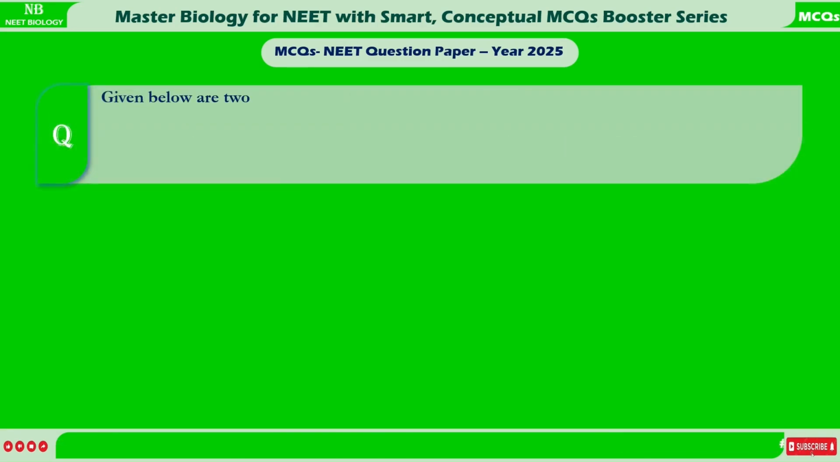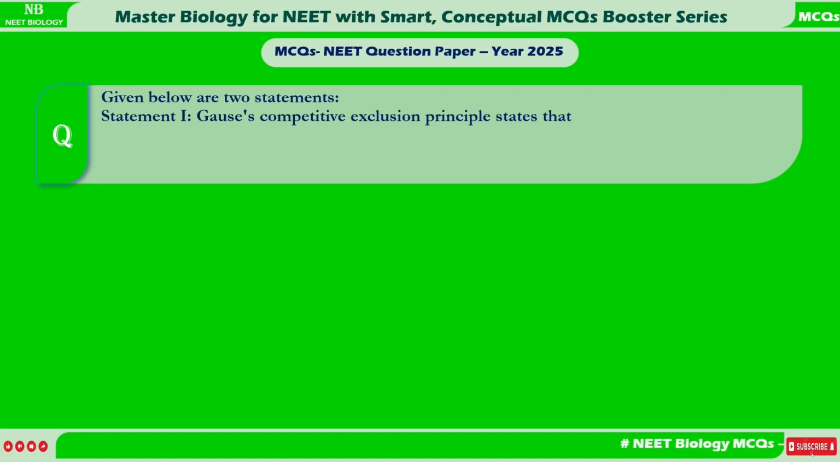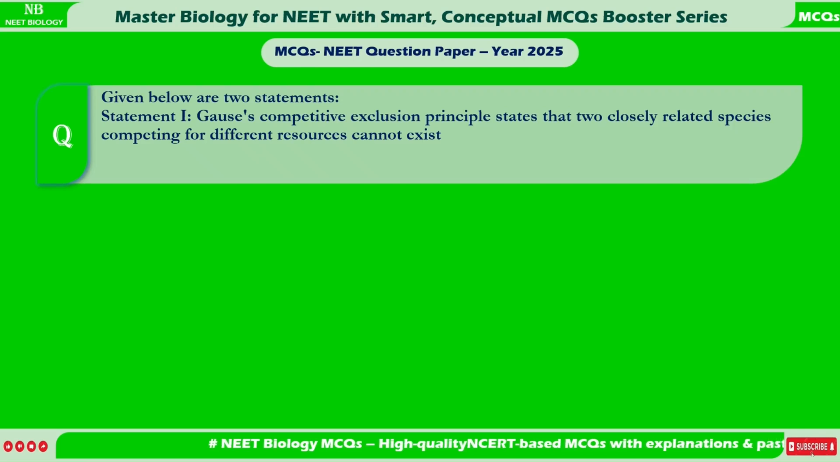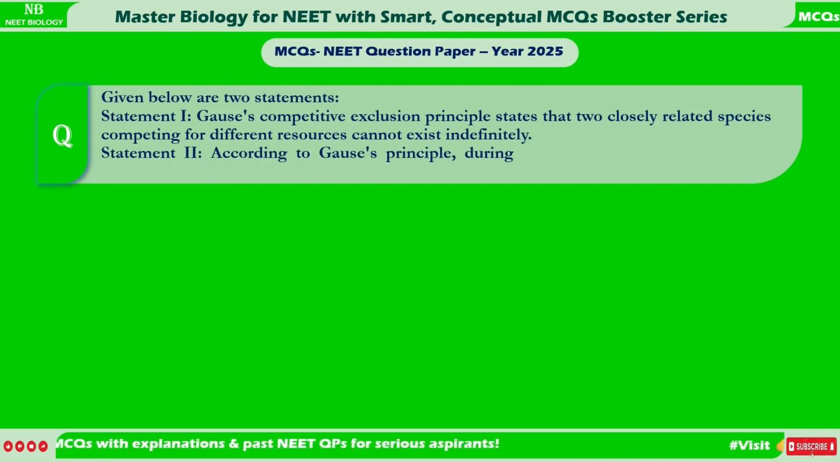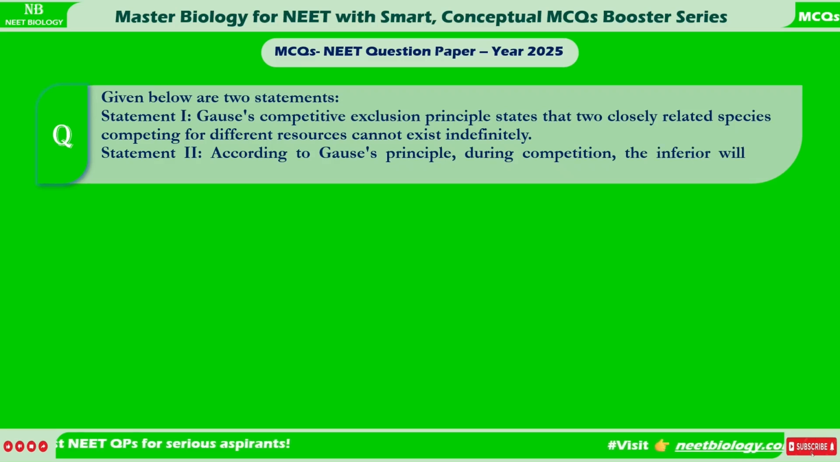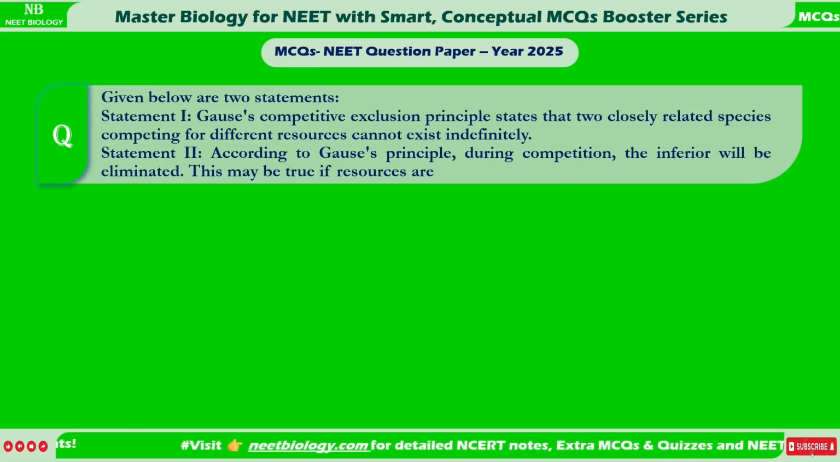Statement 1. Gause's competitive exclusion principle states that two closely related species competing for the same resources cannot exist indefinitely. Statement 2. According to Gause's principle, during competition, the inferior will be eliminated. This may be true if resources are limiting.